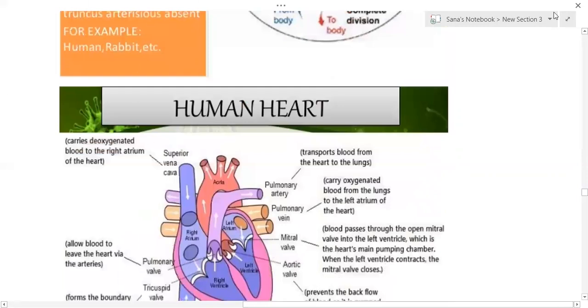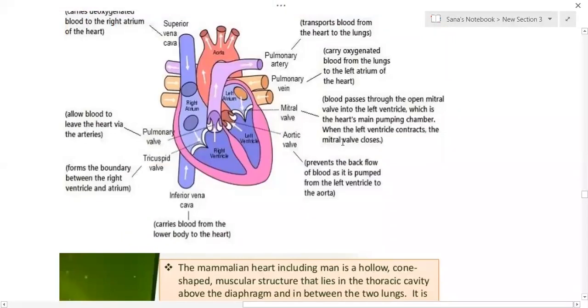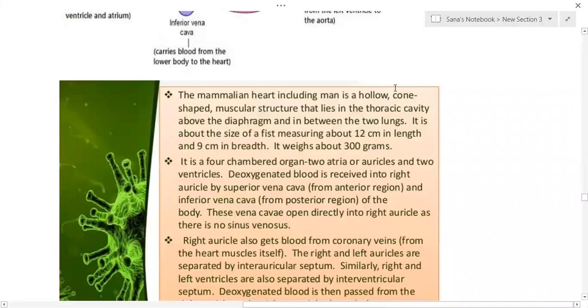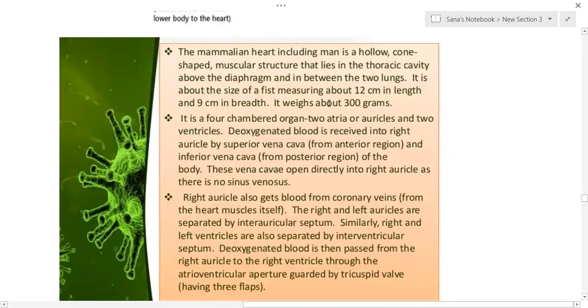So we'll study the details of the human heart. The mammalian heart, or the human heart, is a hollow, cone-shaped muscular structure that lies in the thoracic cavity above the diaphragm, in between the two lungs. You know, in between the two lungs, there is a space. That space is called the mediastinum. In that particular region, tilted to the left side, there will be a cardiac notch. To that area, the heart is present. So it is completely protected by the thoracic cavity.